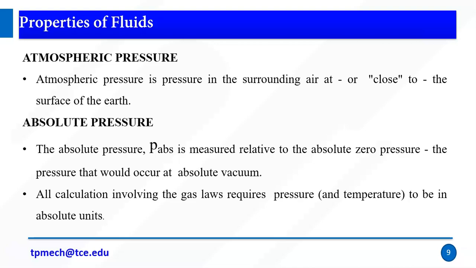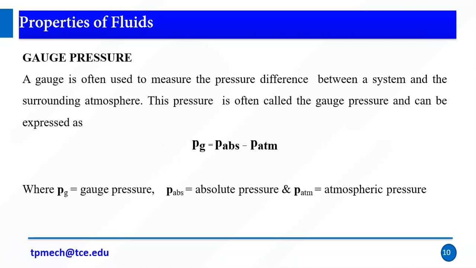So if the system is a pure vacuum, and you measure the pressure at pure vacuum, then we say it's absolute pressure. So it is measured relative to absolute zero pressure, and absolute pressure should be in absolute vacuum. That is zero, where there is full vacuum. All calculations involving the gas law require pressure to be in absolute units. So we need to convert everything to absolute units.